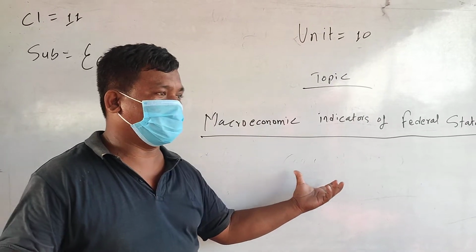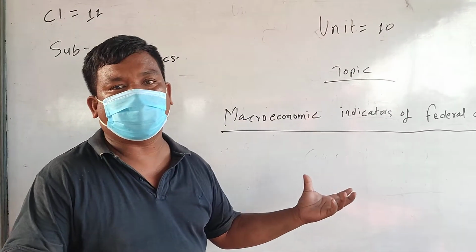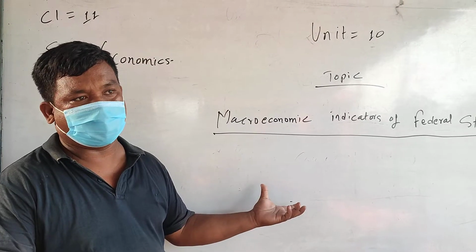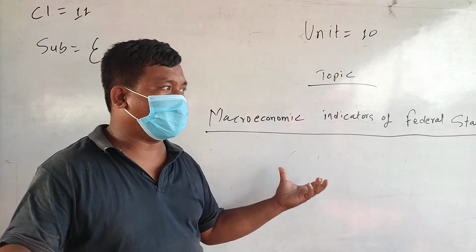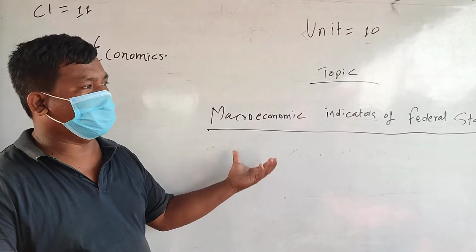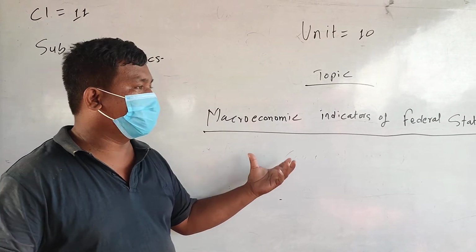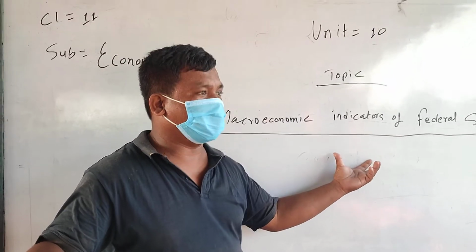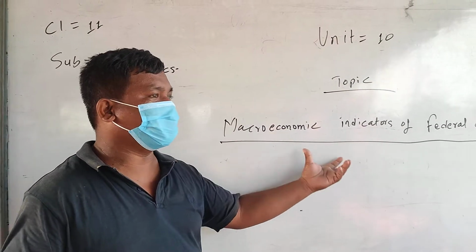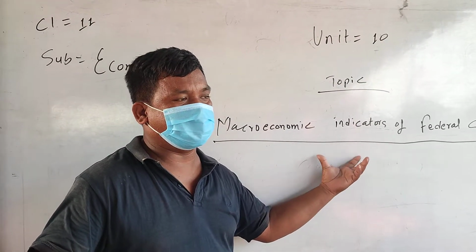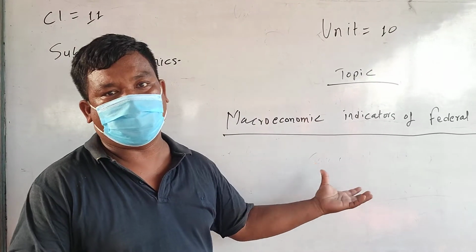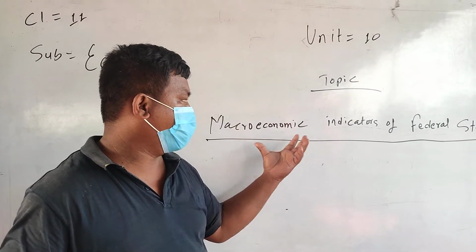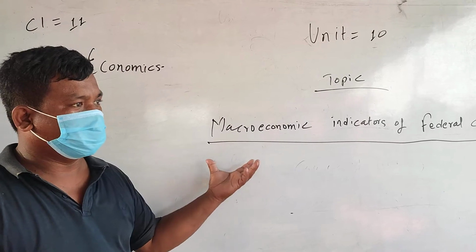Not only the economic performance of the country, it also shows the economic performance in the international market. So it is very important that every country goes through its macroeconomic indicators, because they give data and statistics of their economic performance.